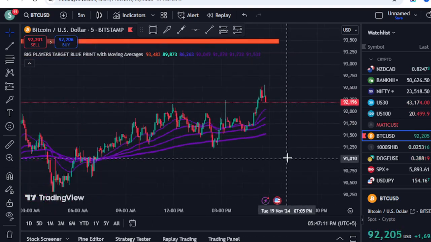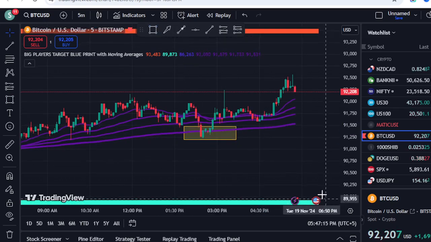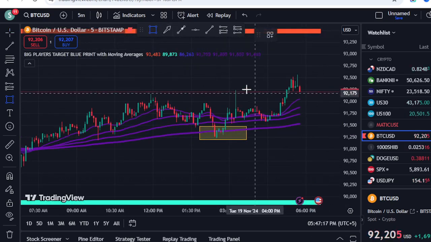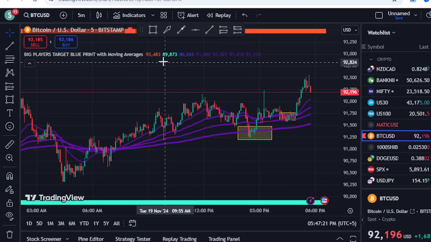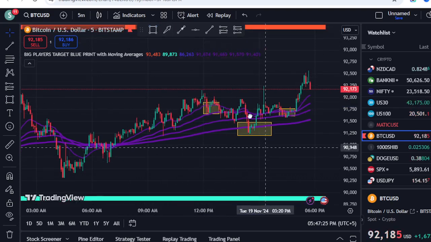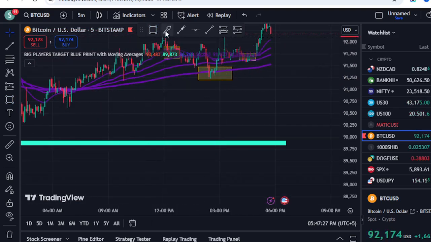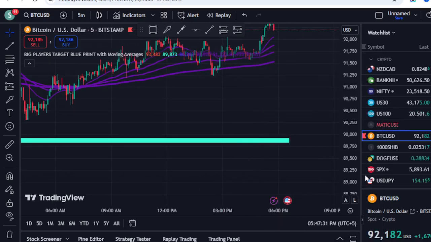Now you can see there are too many retracements. I can mark those areas. Look at this one. This is the retracement on the second band. I personally took that trade today. So there are a lot of retracements. Until the market breaks this level below, we cannot consider that to be a bearish opportunity.